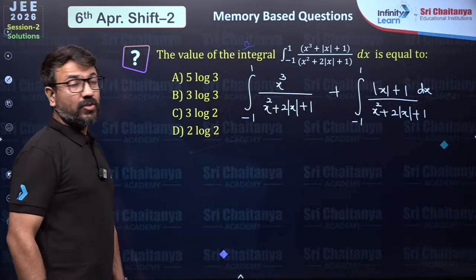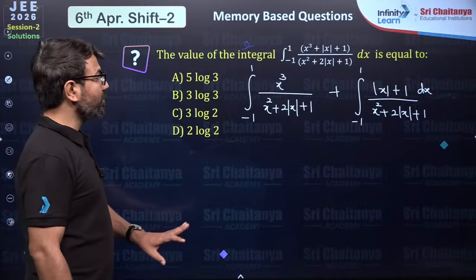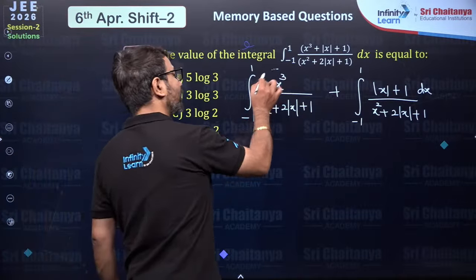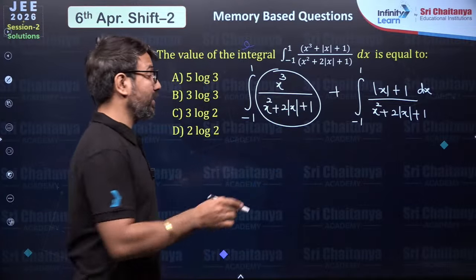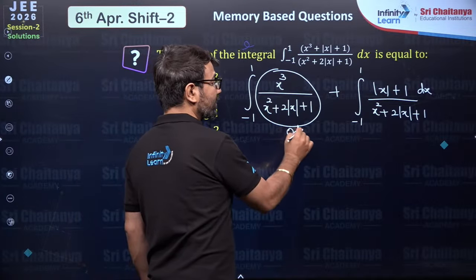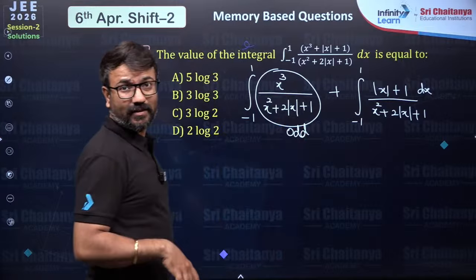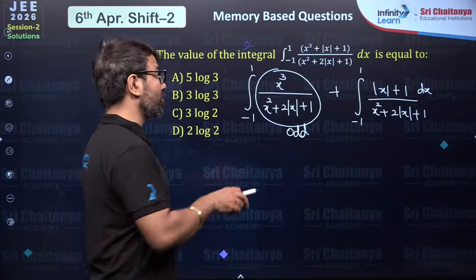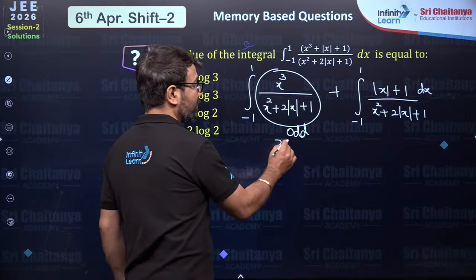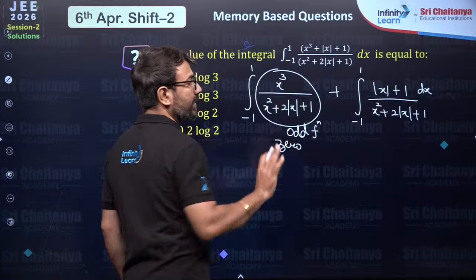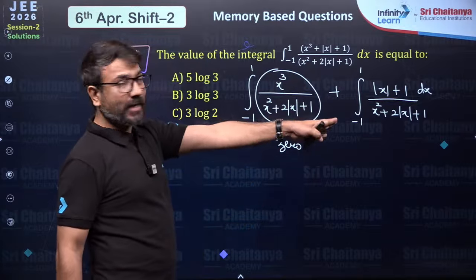All right. So over here you are observing this particular function. If you replace x with -x, see what will happen. If you replace x with minus x, this is an odd function. Can you see that? This is an odd function. So from minus 1 to plus 1, if you integrate this function, you will have the result 0 because of the odd function. Is it clear to you? Now the remaining part.